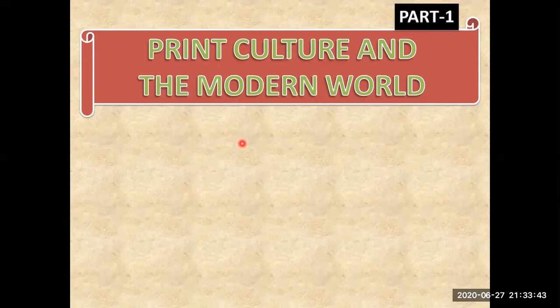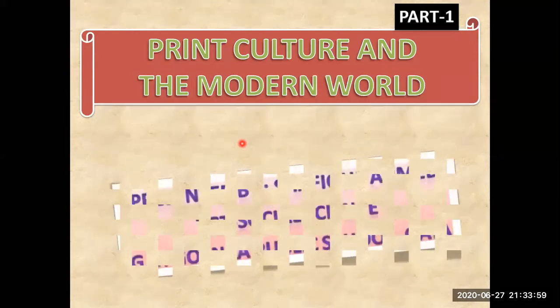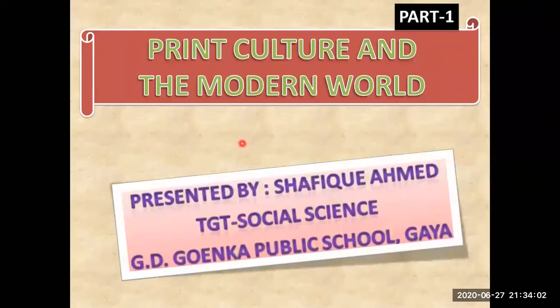Now I'm going to start a new chapter in grade 10 history, that is print culture and the modern world. A very important chapter, and the questions which come in the board examination from this chapter are the easiest ones. So you can always attempt and get good marks from that. Okay, so let us move ahead and start the chapter with the name of the Almighty.